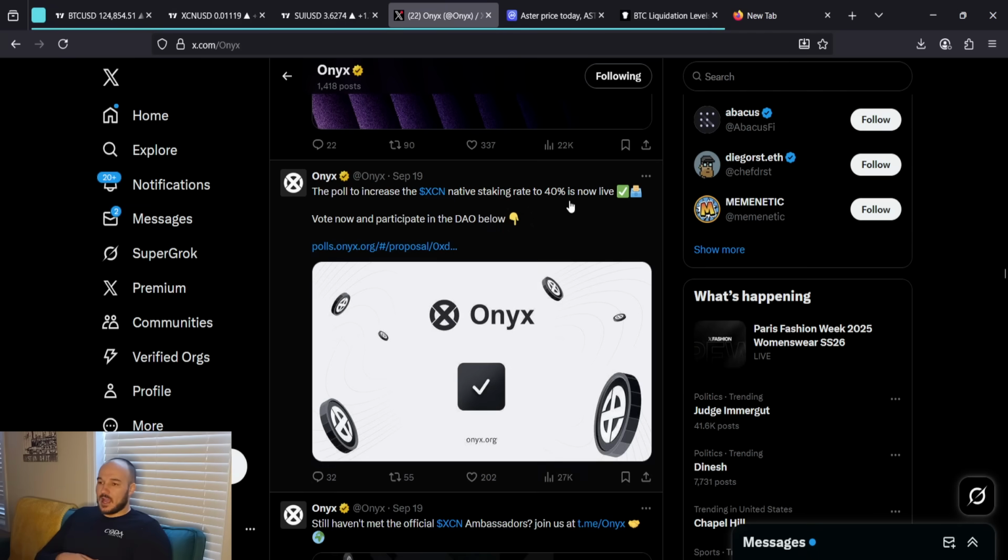Waiting to see when this gets passed. I'm hoping, because the Onyx DAO, it's not really a DAO, right? The wallet that got this approved, they put in like 270 million votes, right? So it's a DAO, decentralized autonomous organization, but not really, right? It's very centralized as far as who gets the say in this. Even if I put all my XCN into voting against it, it wouldn't have mattered. I don't want to say the percentage because I don't want people tracking me, but it wouldn't have even been significant enough. But nonetheless, they have the power. Even though the vote went through, they could of course decide against it if they wanted to.